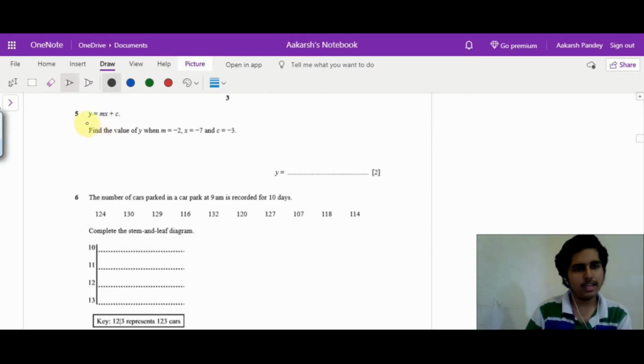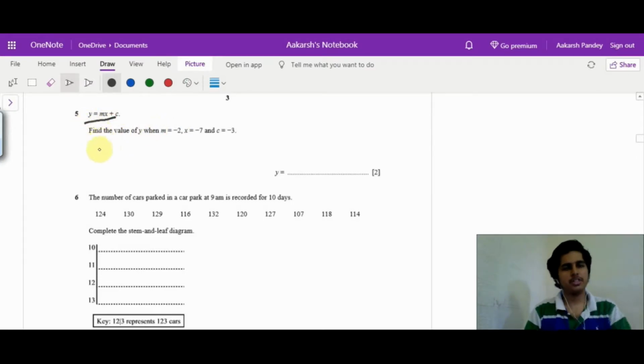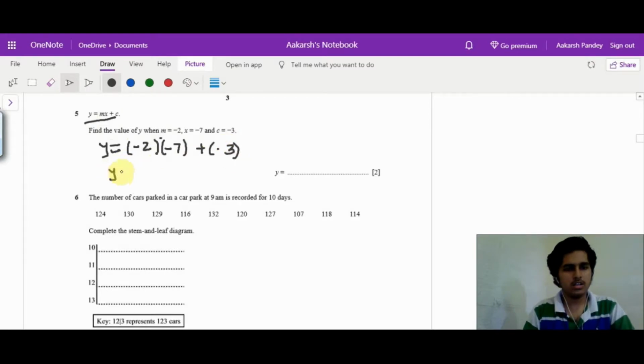Next, what we have, y equal to mx plus c. Just substitute into this. So y equals, m is given as -2, x is -7, plus c is -3. When a negative number is multiplied by a negative number, we get a positive number. So it becomes 14 minus 3, which is equal to 11. So y is equal to 11 in this case.